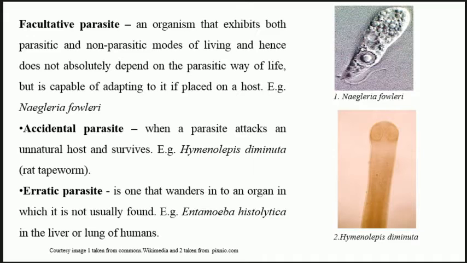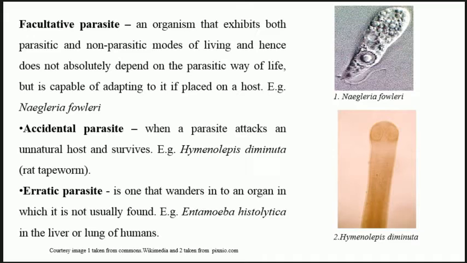Second is the accidental parasite, which means a parasite that attacks an unnatural host and survives. Example, as you can see, Hymenolepis. This example will come later also, related to the host. So basically the rat is the definitive host, but these parasites are present in some insects, and when a rat eats these insects, it gets transferred. So it's a kind of accidental parasite.